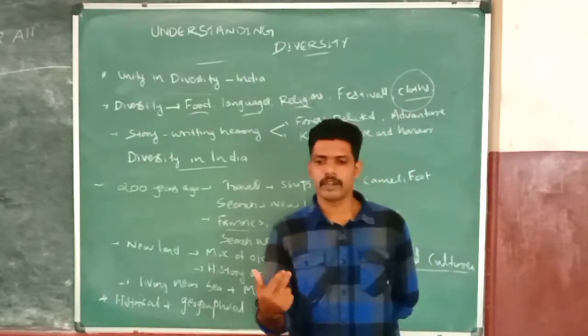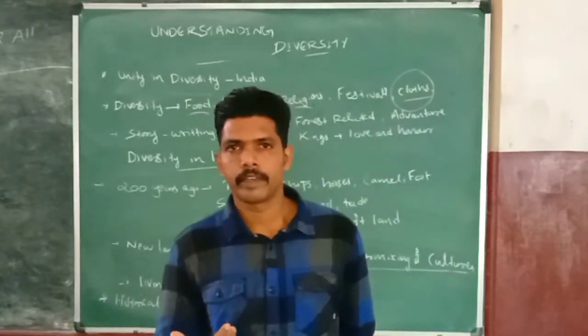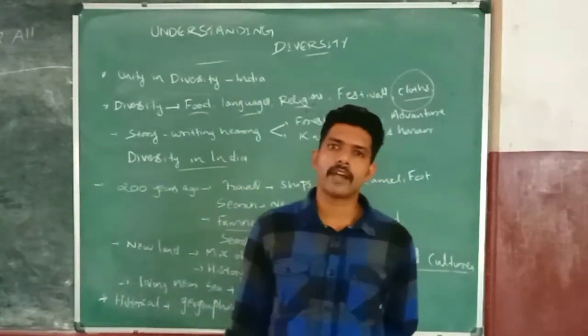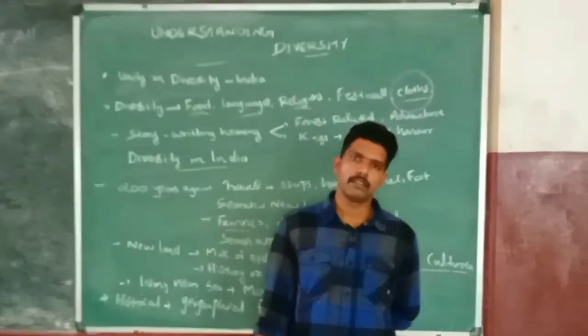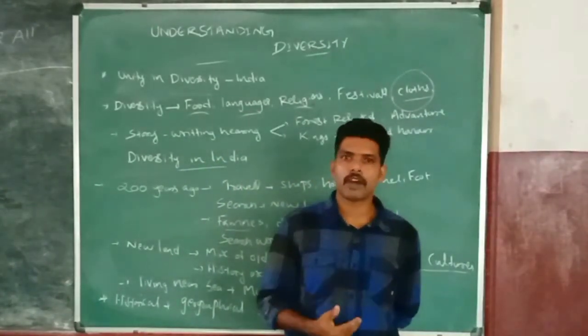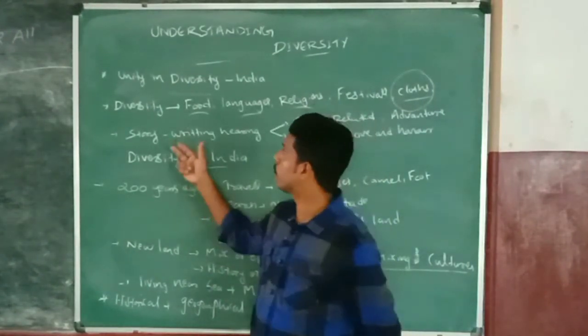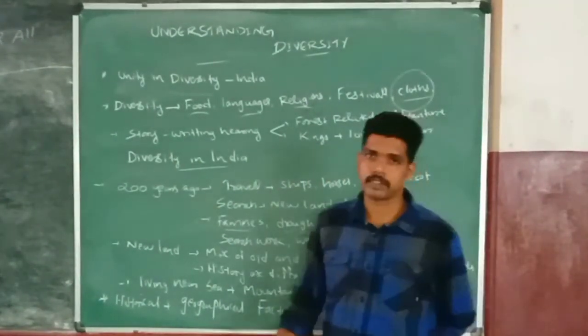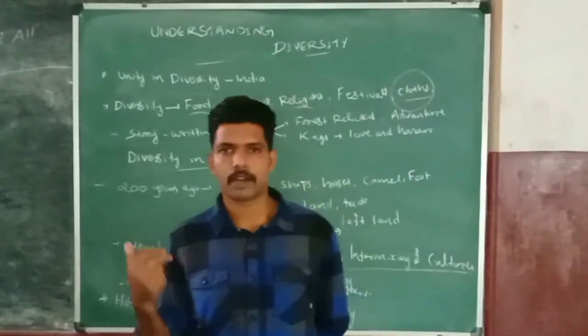So when a person from Kerala goes to Canada, America or Britain, he automatically likes to follow that British, American and Canadian lifestyle. So intermixing of culture happens there. That's the example. So that's about our module on understanding diversity, just to explain the main core point of this part.